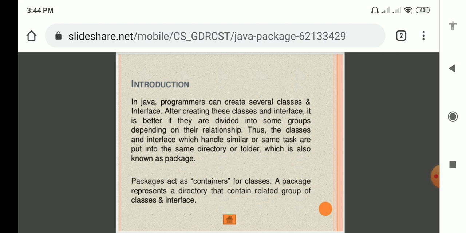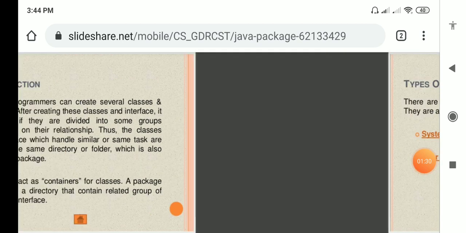So a package acts as a container for classes, like a luggage bag. It has multiple things inside the luggage bag. So this luggage bag is called the package. Here is the example of the package. A package represents a directory that contains a related group of classes and interfaces.